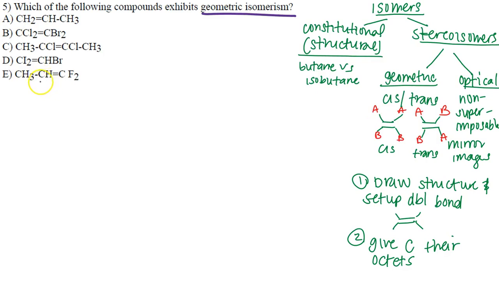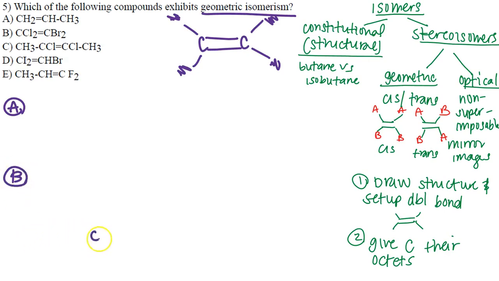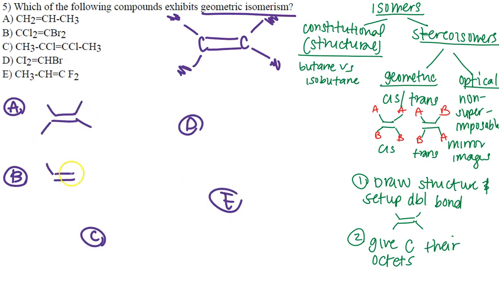So how do I approach this type of question? Well, the first thing I do is draw a structure and set up my double bond. So here's a double bond structure, and we know that each of these carbons has to have its octet. And so in order to get their octet, they're going to make bonds with certain atoms here. Okay? My approach is to draw out all of my double bond structures for letter A, letter B, letter C, letter D, and letter E. I just go through like this. Just set up all my double bond structures because I know this is what I'm looking at. I'm looking at double bonded structures and seeing if they are cis and trans. So let me just go ahead and set them all up.